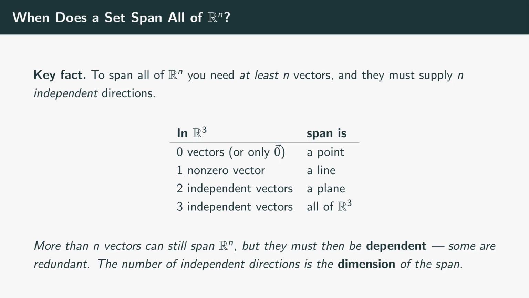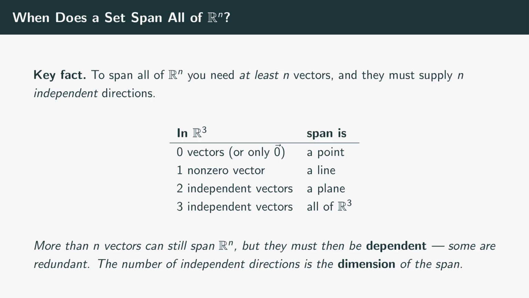So when does a set of vectors fill an entire space? Here's the key fact. To span all of Rn, you need at least n vectors, and they have to supply n genuinely independent directions. Let's read it off in 3 dimensions. 0 vectors, or only the 0 vector, span just a point. 1 non-zero vector spans a line. 2 independent vectors span a plane. And 3 independent vectors finally span all of R3. Every point in space is reachable. Each new independent vector lifts the span into 1 more dimension.